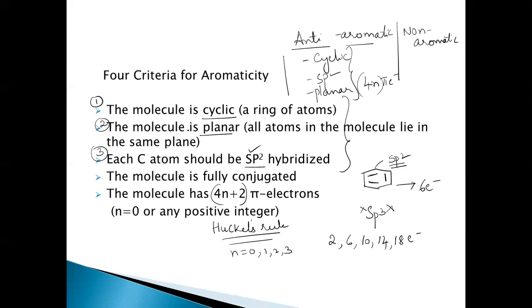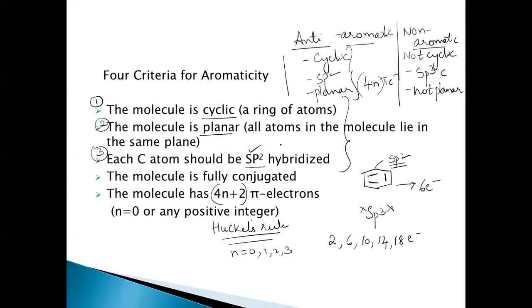And the molecules which are other than aromatic and anti-aromatic are called non-aromatic. So any of these three conditions are not followed. That means the molecule is not cyclic, or it doesn't have sp2 hybridization, that means sp3 hybridized carbon atoms are present, or the molecule is not planar. If any one of these three conditions is not followed, then the molecule is said to be non-aromatic.